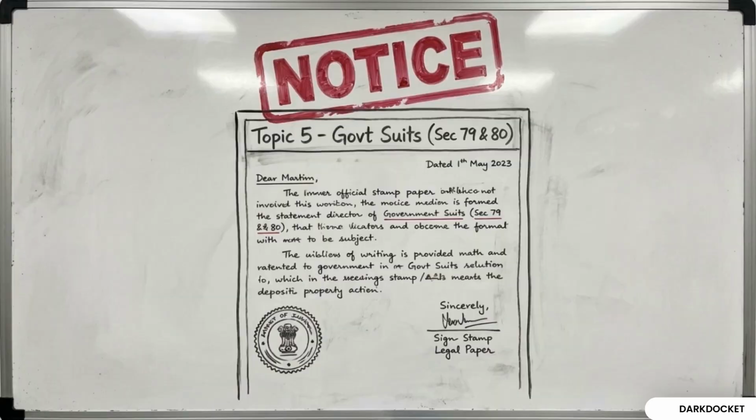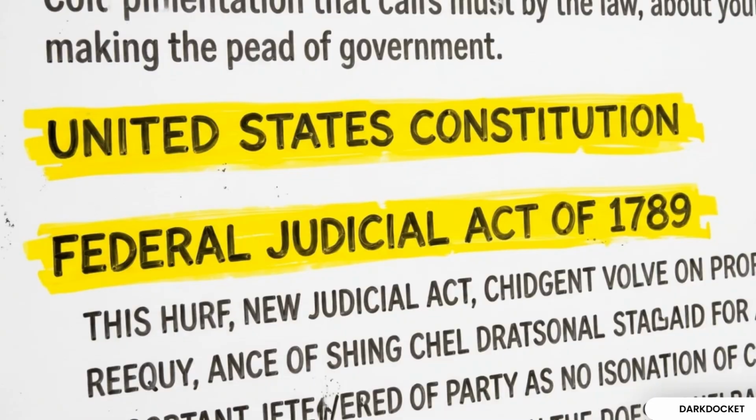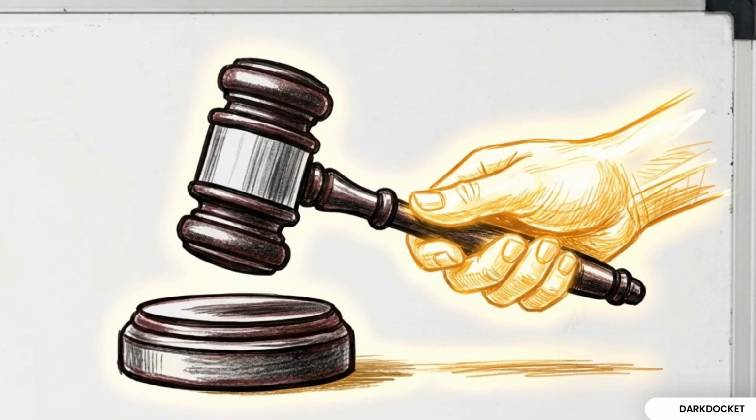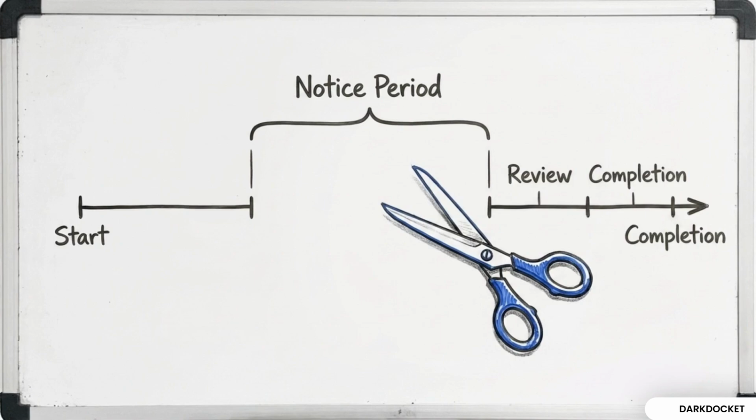Topic 5 involves suits by or against the government. Section 79 dictates the naming convention. Use Union of India for the central government and the name of the state for local governments. Section 80 requires a 2-month written notice before filing a suit against the state. While Section 82A allows for urgent relief with court leave, no interim order can be issued without hearing the government first. This 2-month notice period is excluded when calculating the limitation period for the suit.